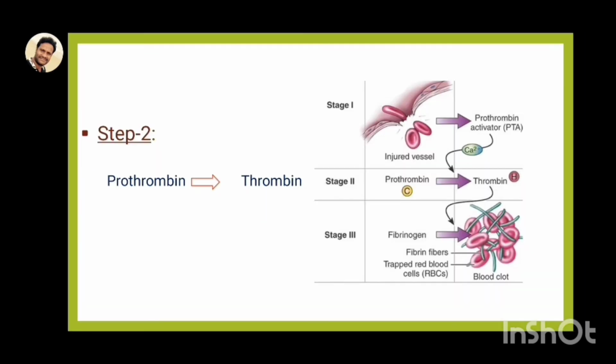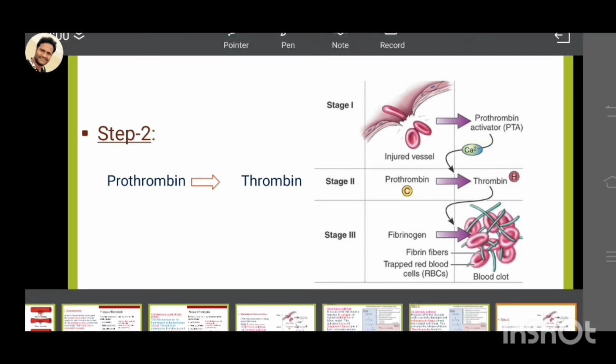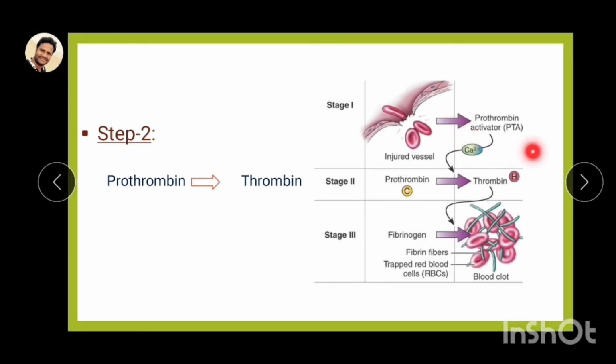Next one, step 2. The prothrombin activator is finally formed in stage 1. In this stage, the end product, prothrombin activator, along with calcium ions, acts on prothrombin.